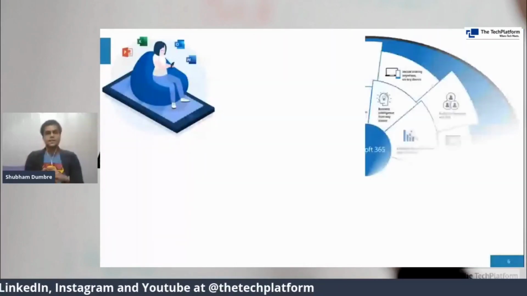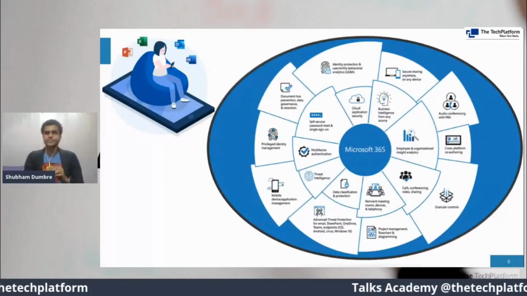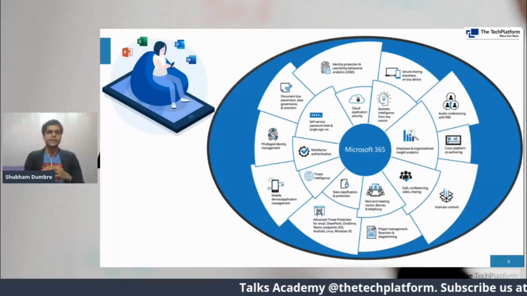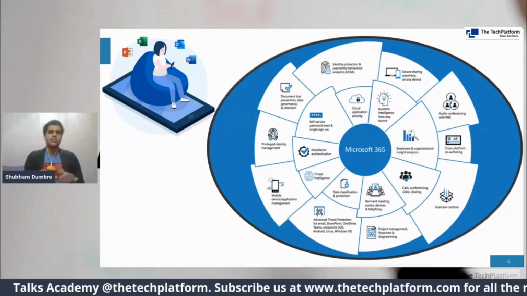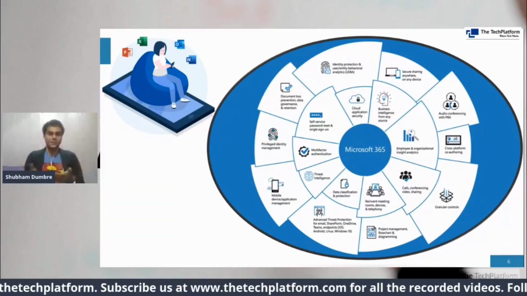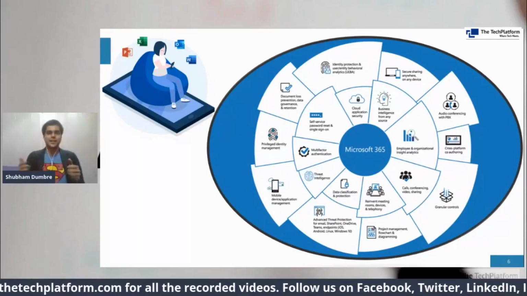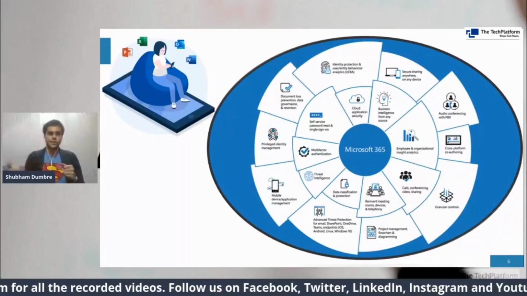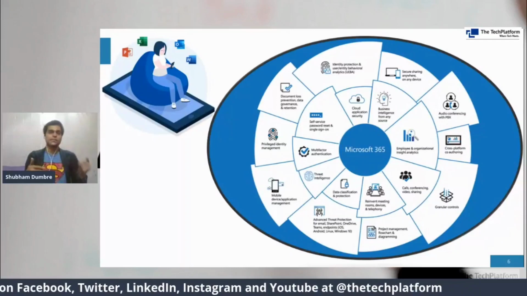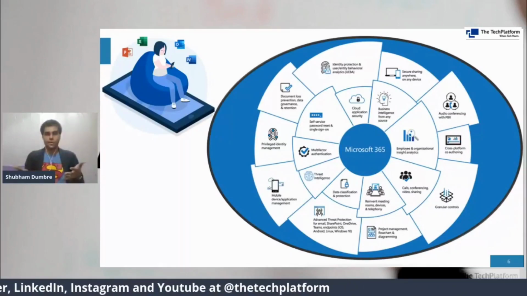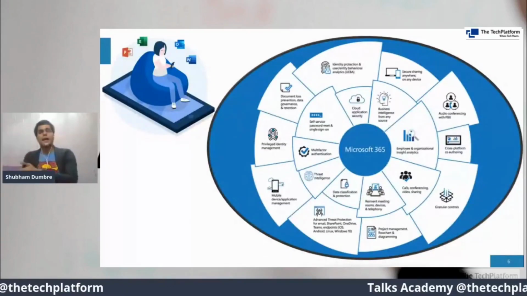Now let's understand the very first one in this game, Microsoft 365. Previously it was known as Office 365 for Microsoft Office tools, but now Microsoft has come up with a combination of Windows 10, now the Windows 11 part, of course. Secondly, the product for security and integrity, and thirdly, M365, that is O365. M365, that is Microsoft 365, therefore combines Windows 10 or Windows 11, whichever is the newer operating system, plus integration, security, add-ons, and Office 365.